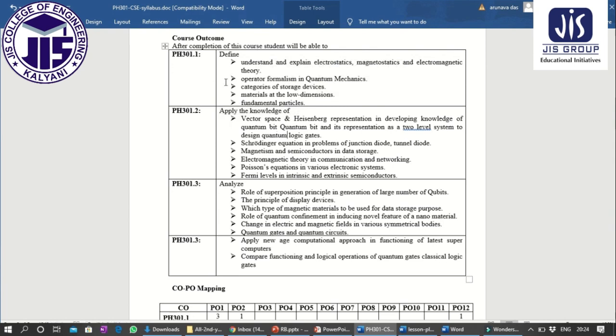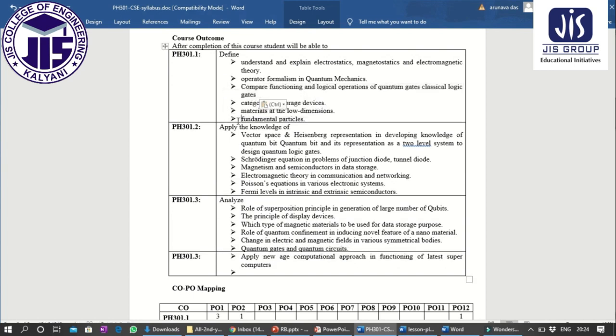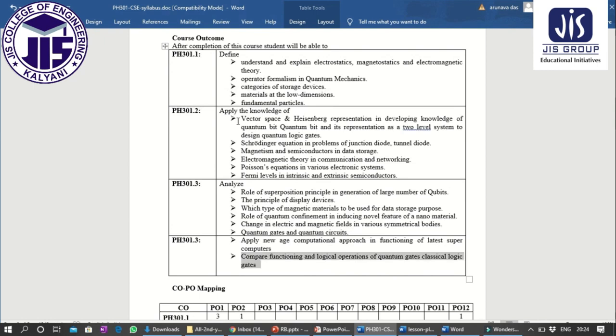apply, means the syllabus through which you are going to study. With respect to that study, what you can define, where you can apply the knowledge, what you can analyze, all these you will be able to know about this total CO. Okay, now next,